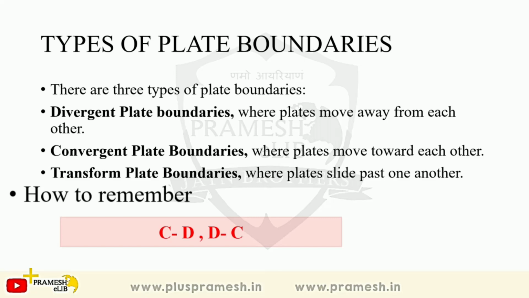And divergent plate boundaries means that the plates are not moving towards each other, but moving away from each other. They are moving in opposite directions. One is moving to the left and the other towards the right. So they are known as divergent plate boundaries. In that case, there is construction, because when one plate moves away from the other, there is a gap in between, and from that gap new material will come out. In geography, when new material comes out, we call it construction. So when there are divergent plate boundaries, there will be construction. It means new material will come out from the Earth's crust. So there will be volcanic eruption, or maybe some material will just come out from a fissure.